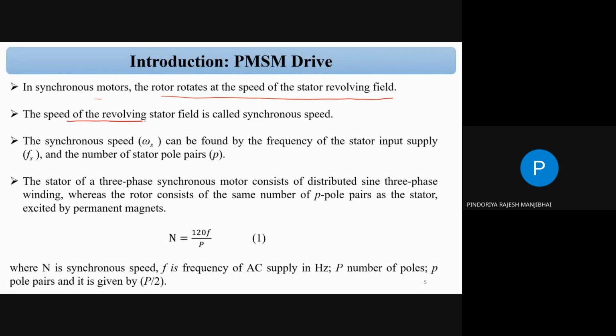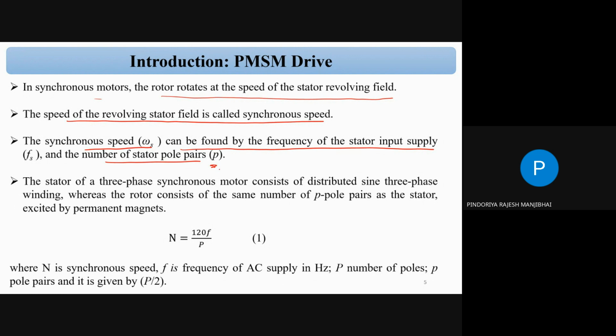The speed of the revolving stator field is called the synchronous speed. That is a simple concept. If you know the fundamental concept of the synchronous motor, then you very well know the speed formula as well as the working principle. The synchronous speed, omega s, can be found from the frequency of the stator input supply, that is the supply frequency, and the number of pole pairs, which is small p. So small p indicates the pole pairs, and capital P indicates the poles.